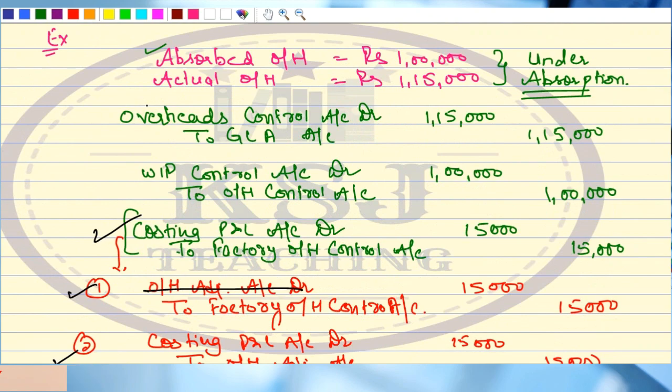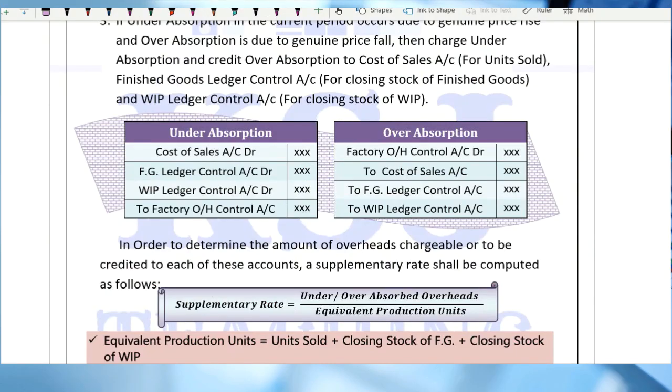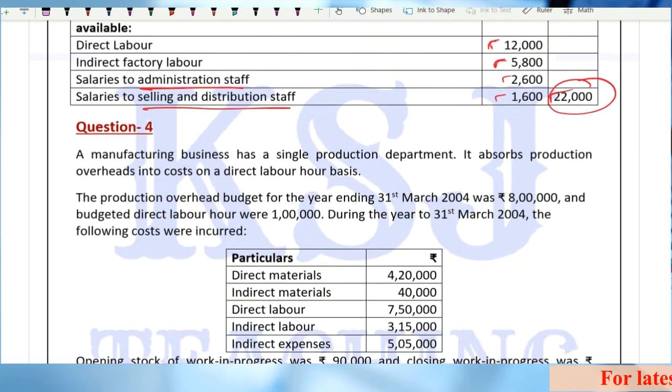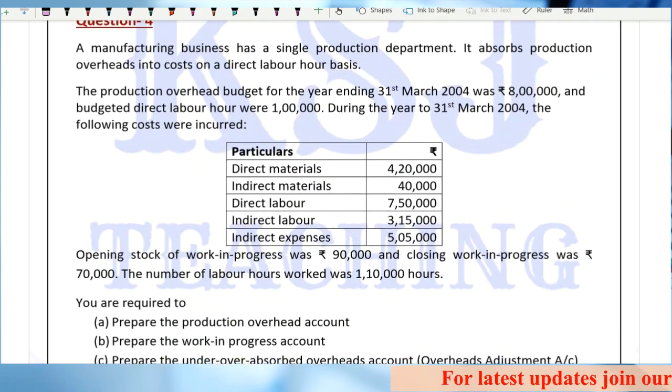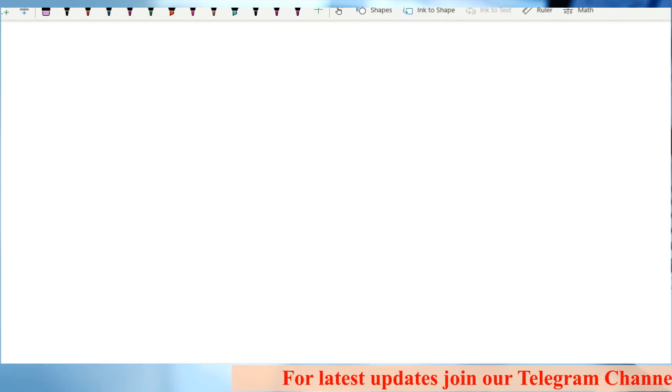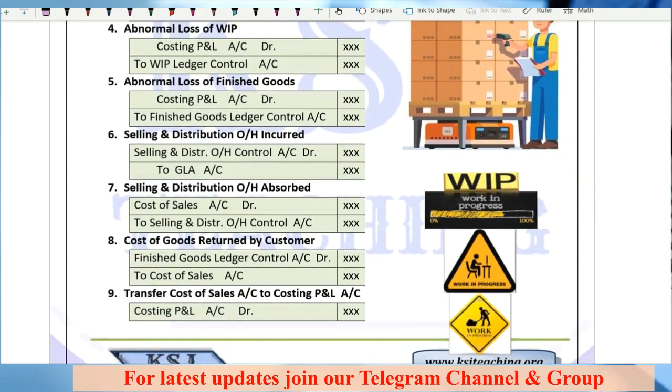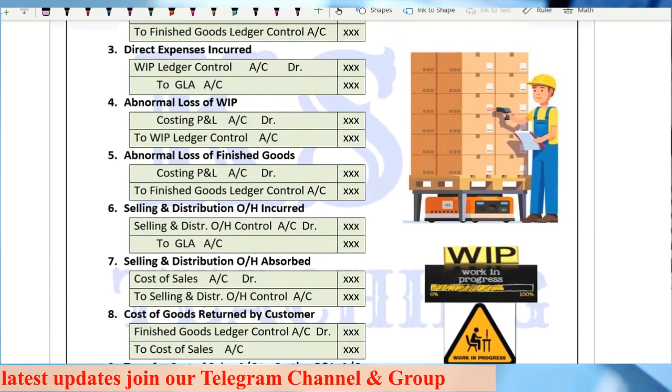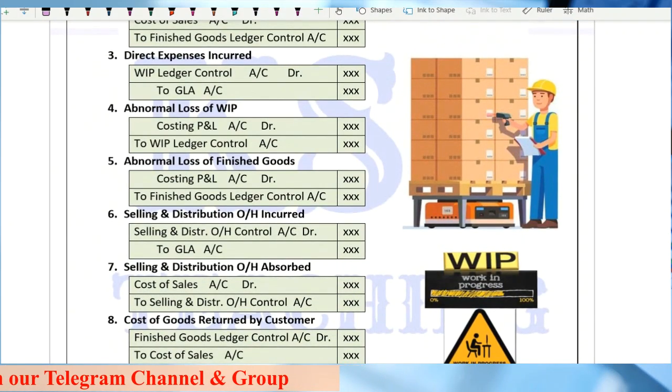So with this, we complete this overheads. We have this question number 4 now on the overheads, which we'll take up in the next lecture. And in the next lecture, we'll discuss the finished goods also and try to complete all the concepts. Then we'll be left with only the practical part, right?